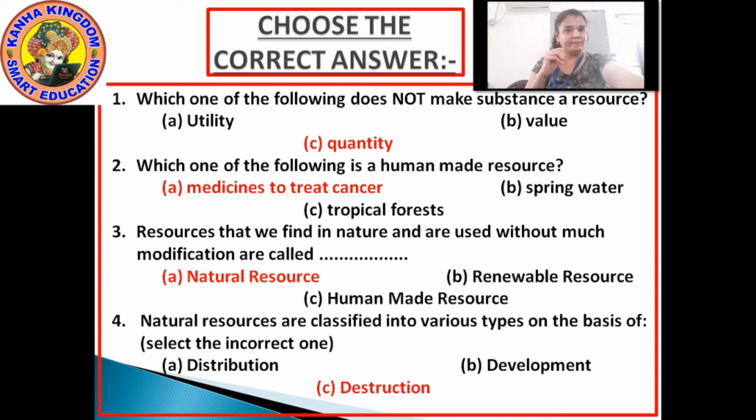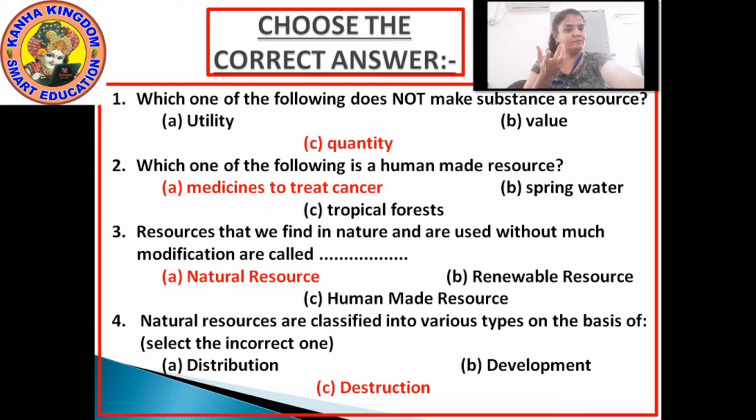Number C. Resources that we find in nature and are used without much modification, without much altering them. Which resources are those?